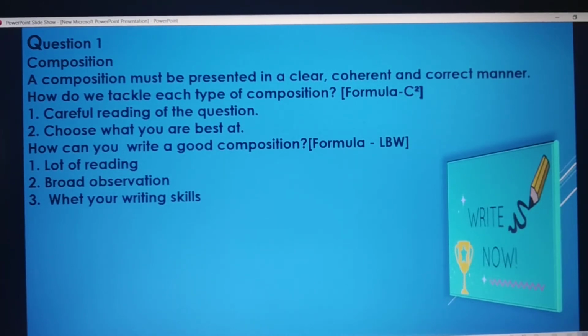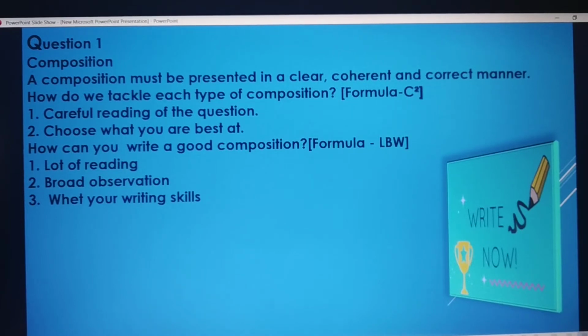Second one is broad observation. Keep observing wherever you go. Just keep observing and store it in your mind. Find out the words through which you can express your thoughts, because words are the best medium for your expression.